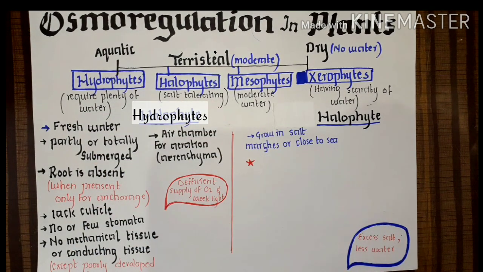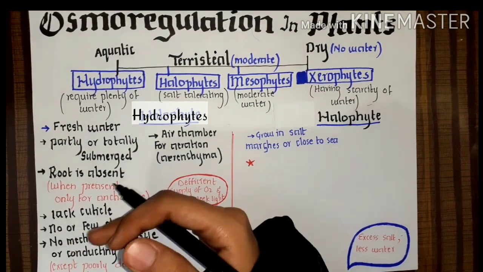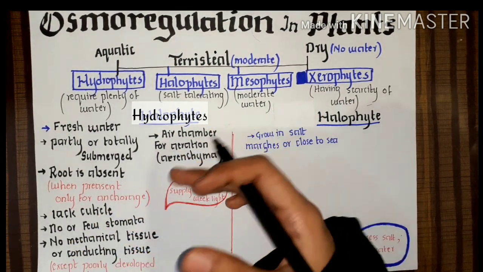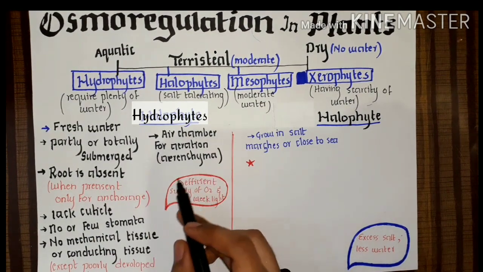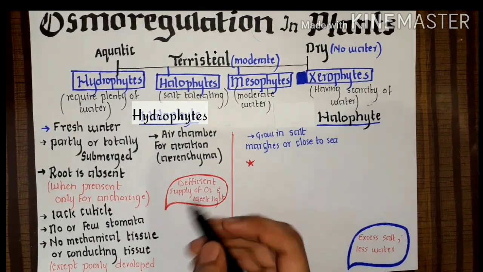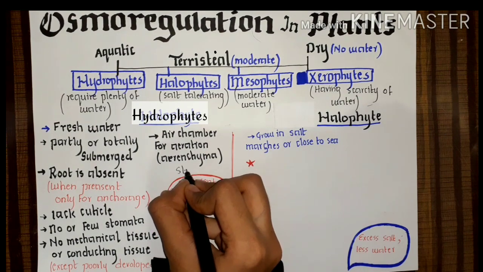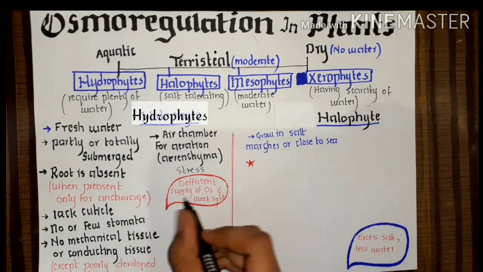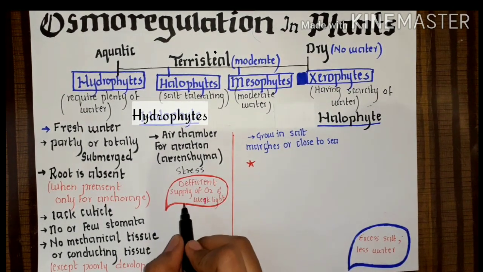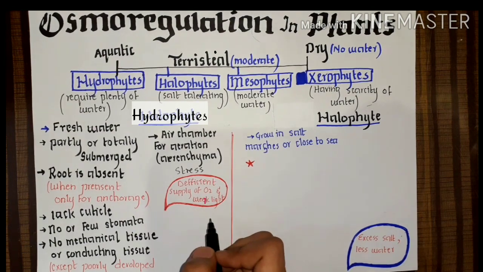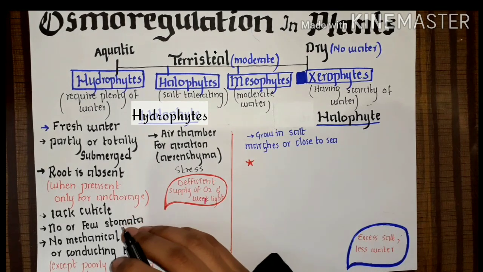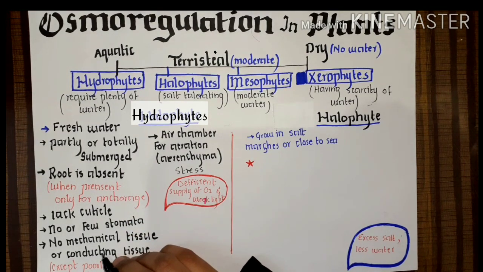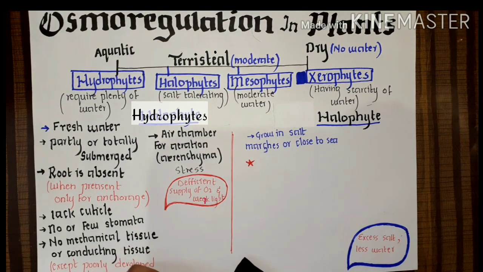So when there is a scarcity of oxygen, they can take their oxygen from the air chambers or parenchyma. So what is the main stress of the hydrophyte? The main stress for hydrophytes is a deficient supply of O2 and weak light, not strong or bright sunshine.